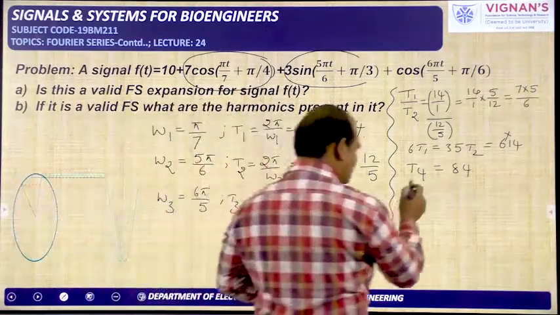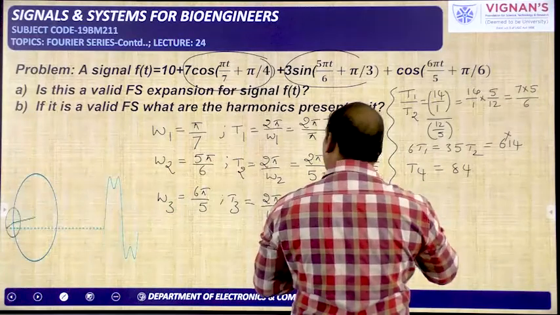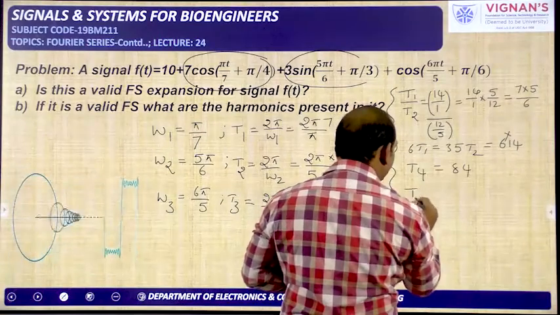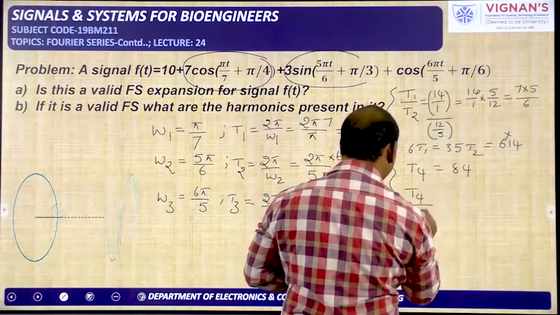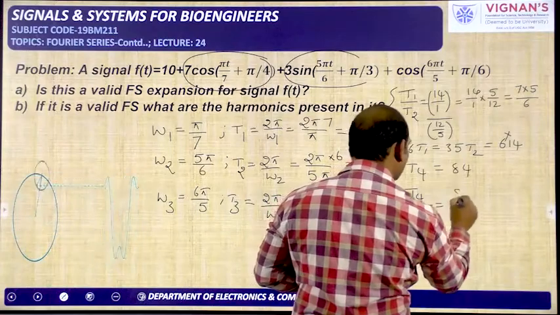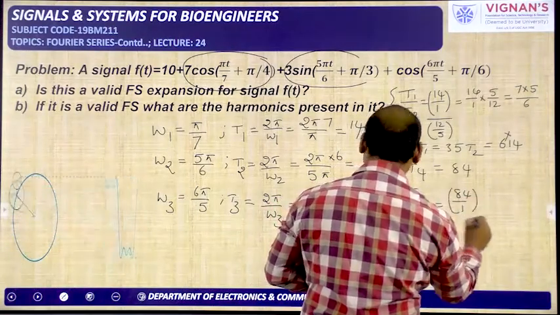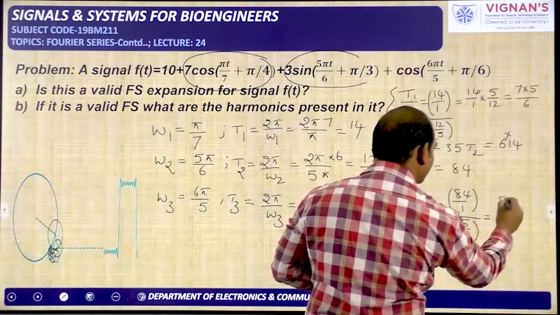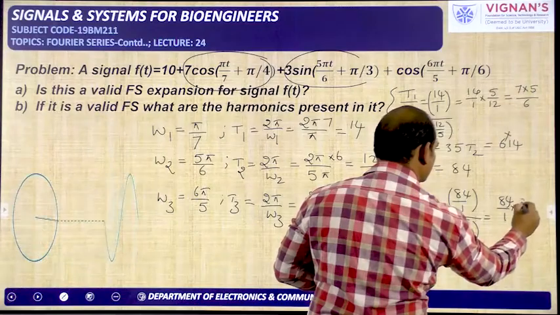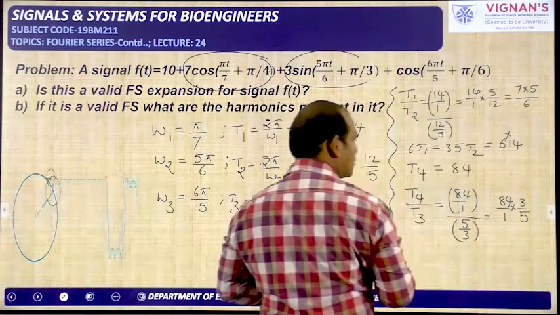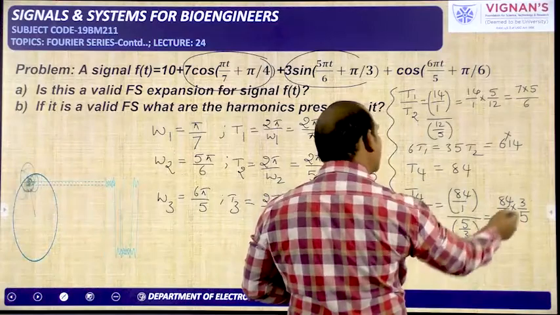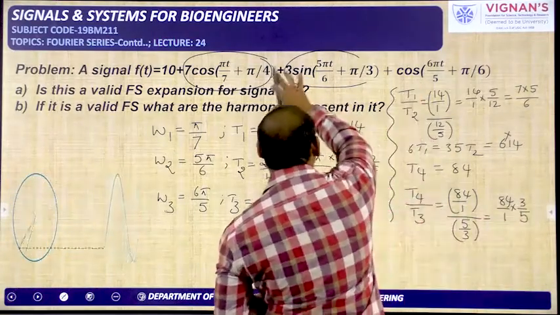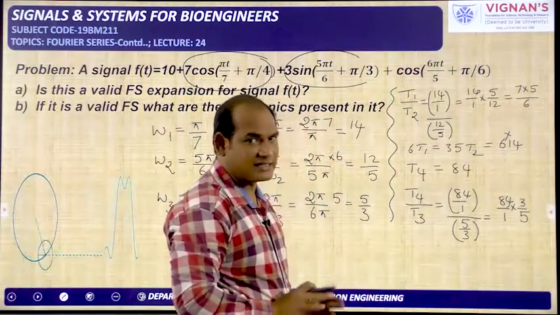Next, now I am comparing this T4 with T3. That means I am taking the ratio of these two. T4 by T3 is equal to 84 by 1 divided by 5 by 3. That means I am getting 84 by 1 into 3 by 5. If you cross multiply, or we can tell right here, it is a rational number. So the combination of these three terms is a periodic signal, that is confirmed.